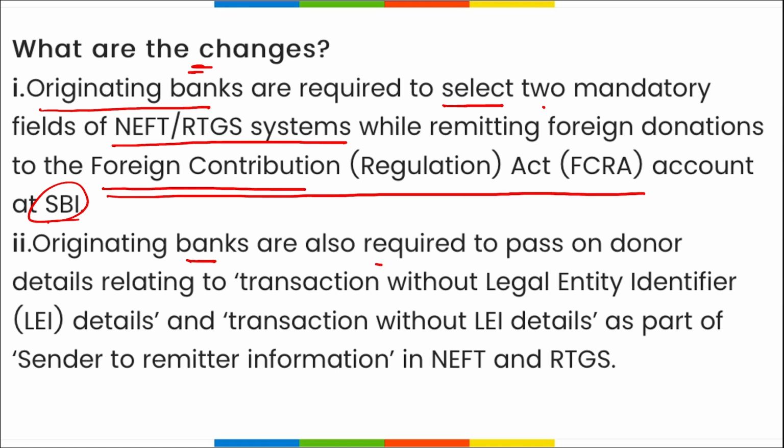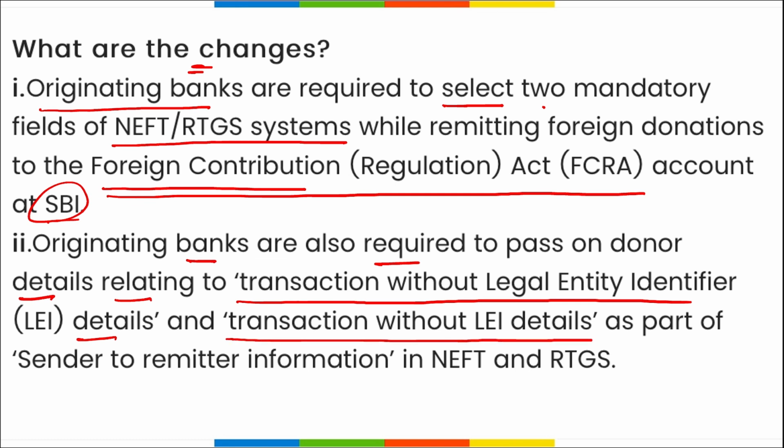Originating banks are also required to pass on donor details relating to transactions without legal entity identifier details, as a part of sender to remitter information in NEFT and RTGS.